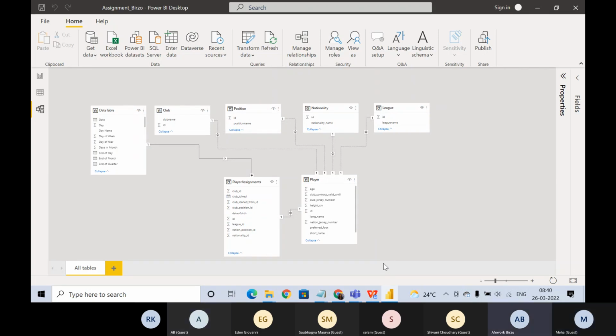Right? Here I just understand what he said: the ID in the player table connects to all of these, and that makes it a one-to-one relation, because in the club table they have a club name and ID, and position name and ID. So all of these connect with only one ID. But if you go to the date table and player assignment, there is one-to-many. Correct, because of what will happen.